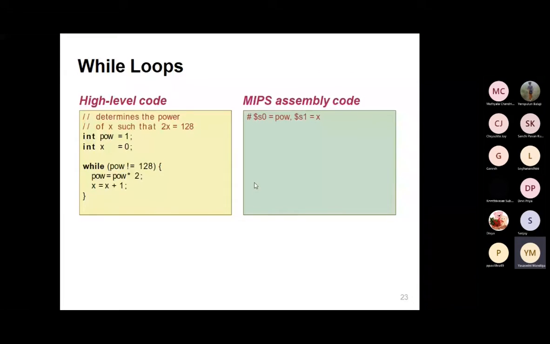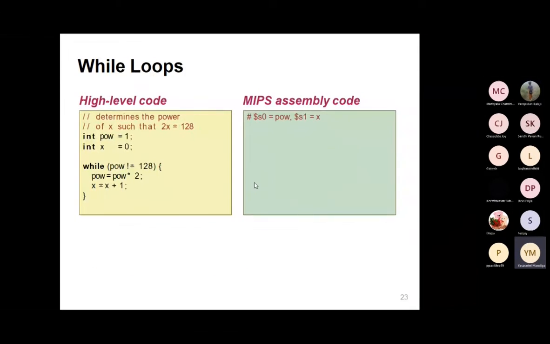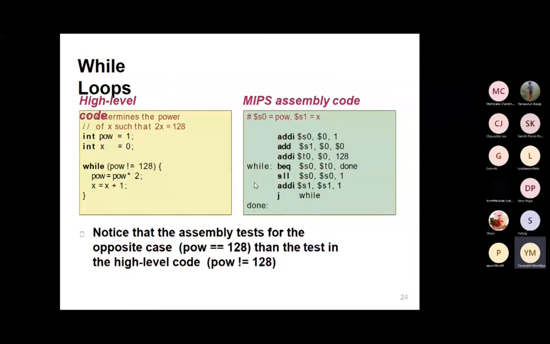So here we have the same condition converted into machine level language. First of all, I'm going to read the values for these registers. For example, pov is taken as the S0 register, and x is taken as the S1 register. So we have only two registers, S0 and S1. I'm going to add immediate to S0, and one value will be assigned to our S0 register, and again the zero value will be assigned to the S1 register.